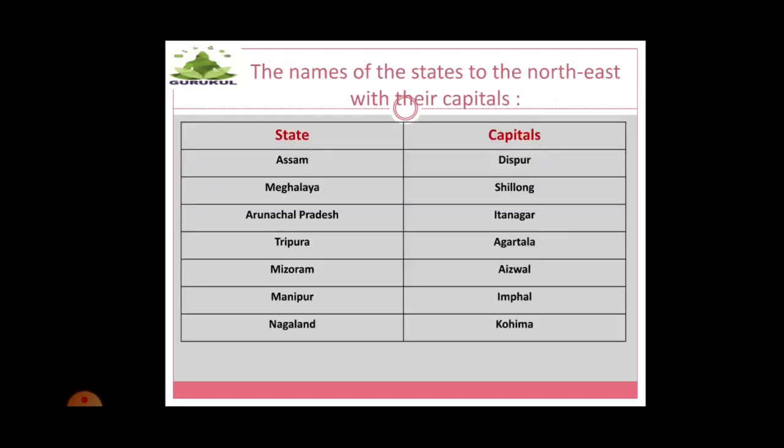Now the northeast states and their capitals. Okay, it is very difficult to remember them. That's why I have segregated and named them. See, Assam, capital is Dispur. Meghalaya, Shillong. Arunachal Pradesh, Itanagar. Tripura, Agartala. Mizoram, Aizawl. Manipur, Imphal. Nagaland, Kohima. Okay, these are the small states in the northeast side, and their capitals. You need to learn them carefully and remember forever.